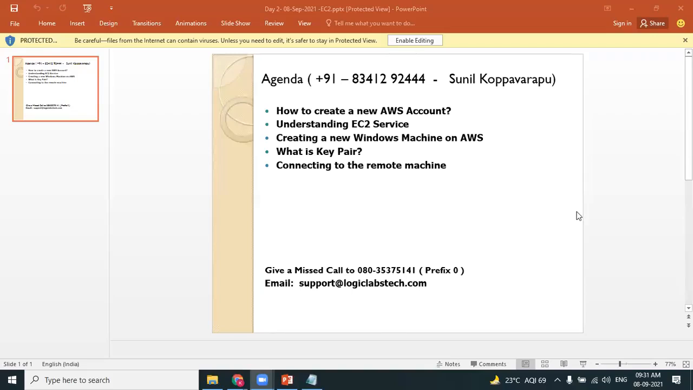Let's move on and experience the first service of AWS. So we are now learning the first service called EC2. So let's try to understand what is EC2.